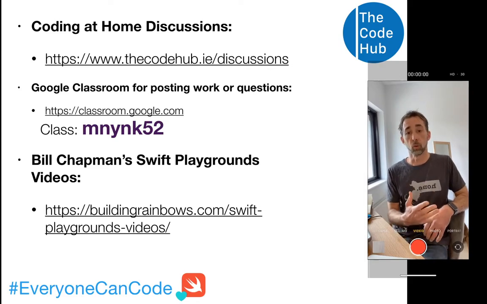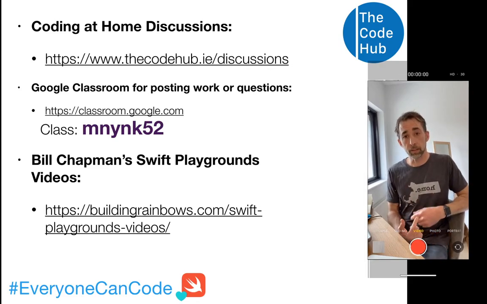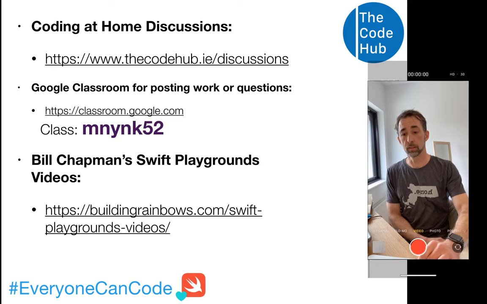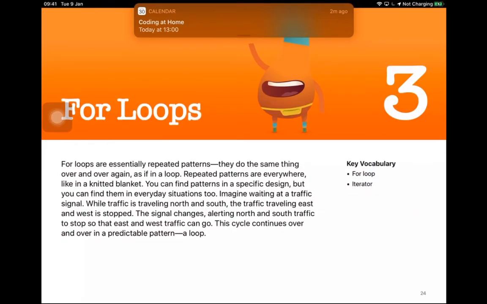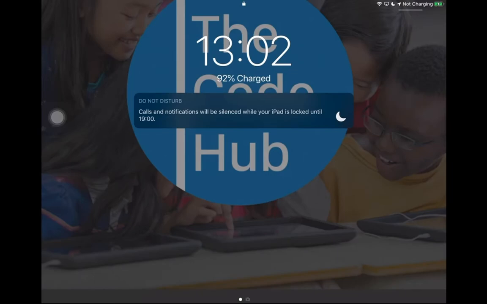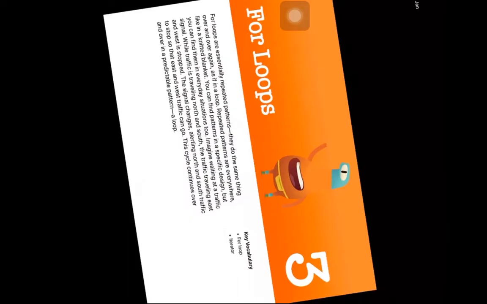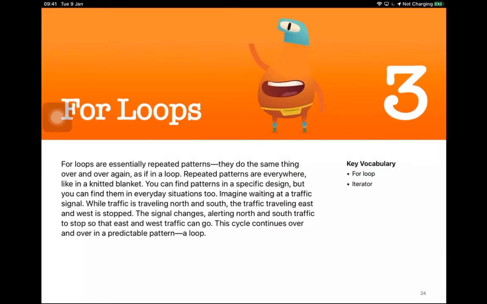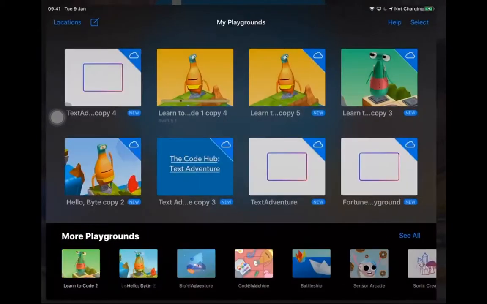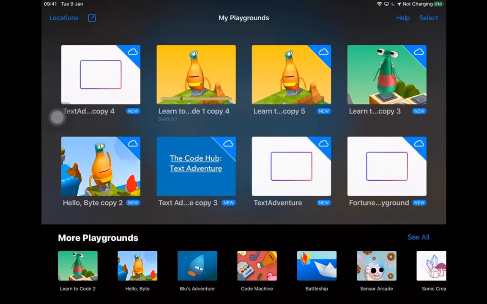All right, so with that, let's jump back to the playgrounds and jump back to the iPad and see how we're getting on with our work from last week. Okay, so today we're going to be working through for loops, but before we get to for loops, we're going to check in quickly on our playground from last time. So we're going to go back to Learn to Code 1.